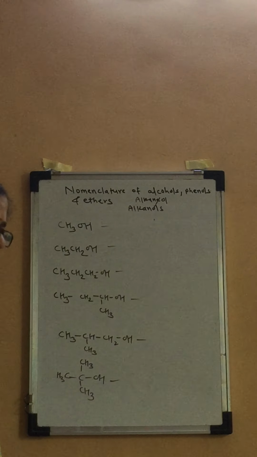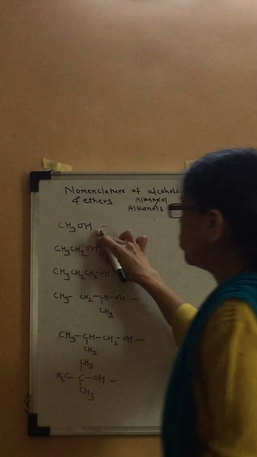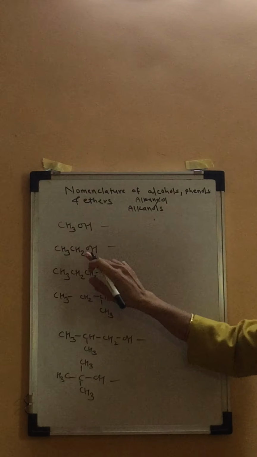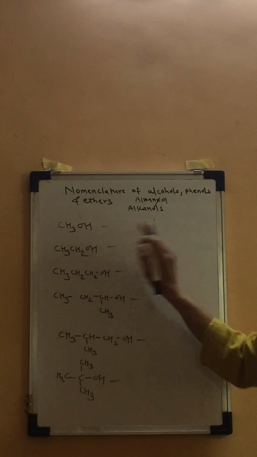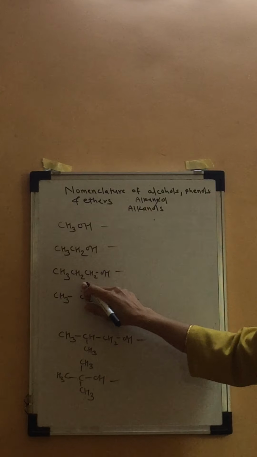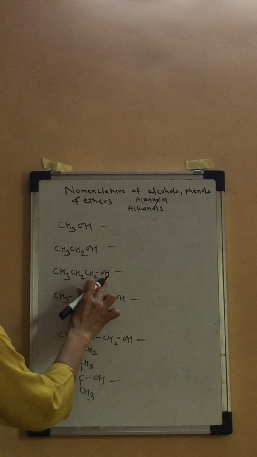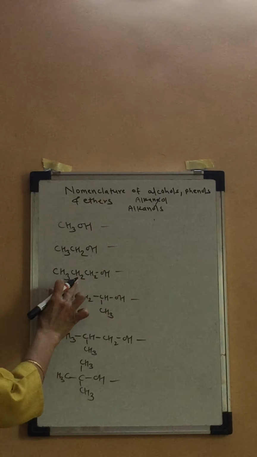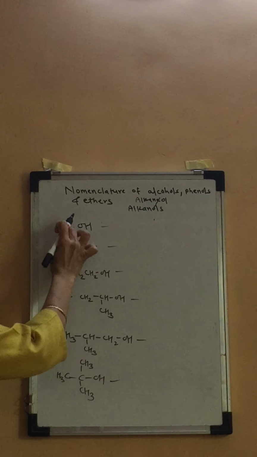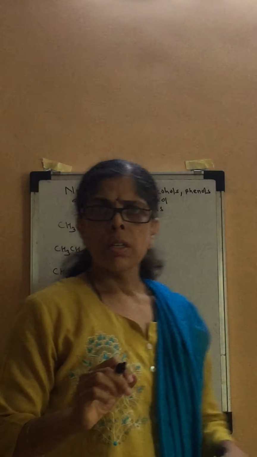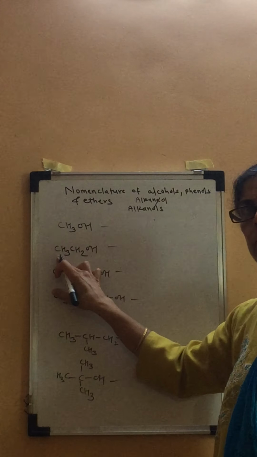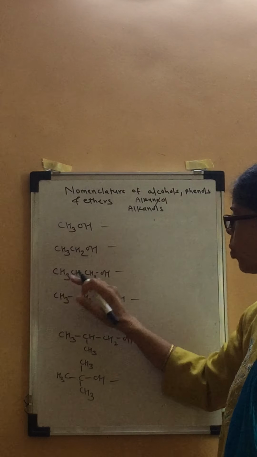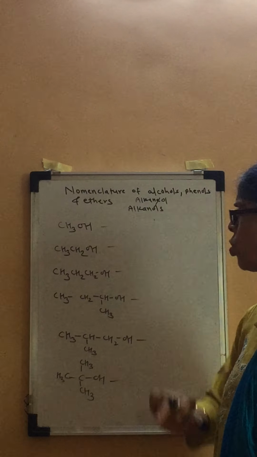So what is the common name of the first compound? Methyl alcohol, isn't it? This is methyl alcohol. What is the second one? It is ethyl alcohol, isn't it? You know this. Then in the third compound, OH can be at the first carbon atom, it can be at the second carbon atom also. In the first 2 compounds, there was no such question because the OH group can be at this carbon atom or this carbon atom, we will get the same name. But propane onwards, you have to indicate the position of the OH group also.